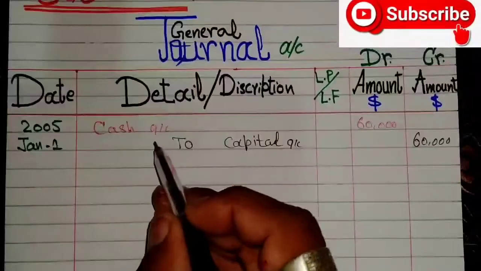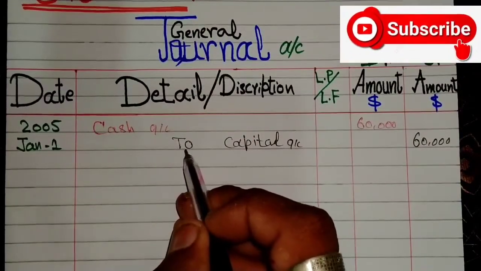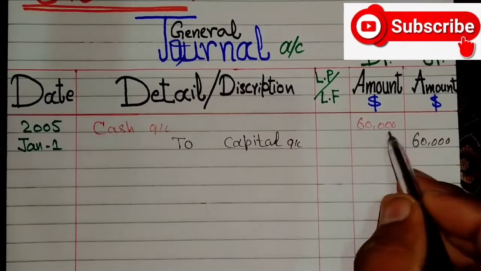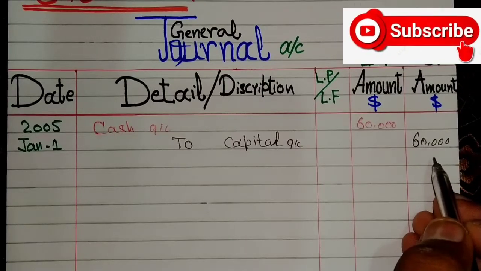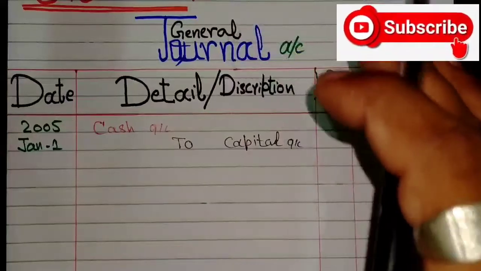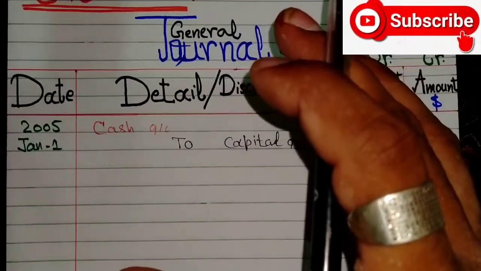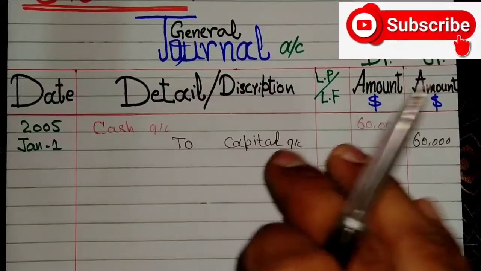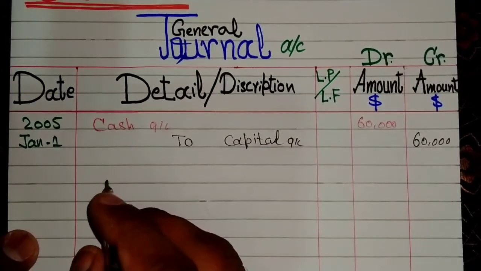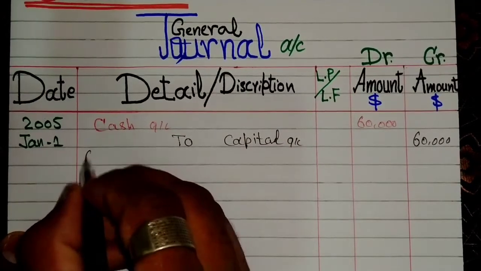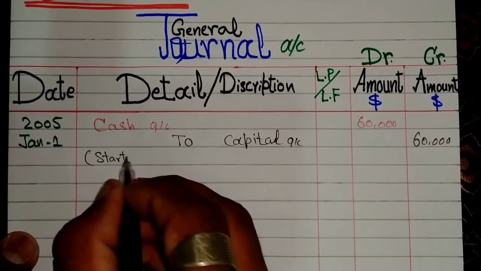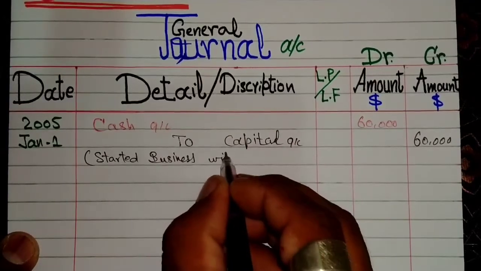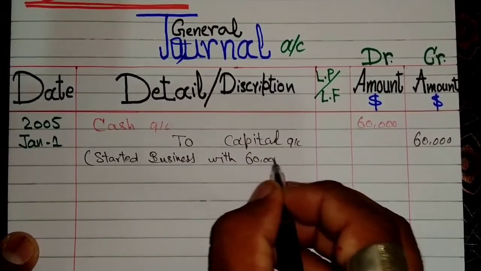The first entry, investment into the business, has been completed in the form of cash account debit and capital account credit with $60,000. This is the investment entry because the business is a separate entity from its owner. This is the separate account of the business from its owner. With description, started business with $60,000, right?